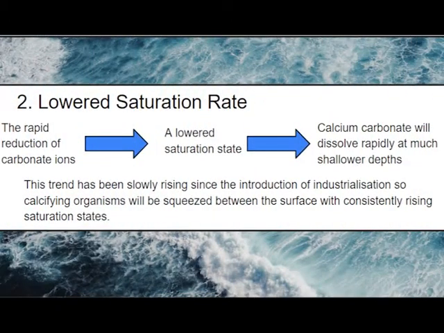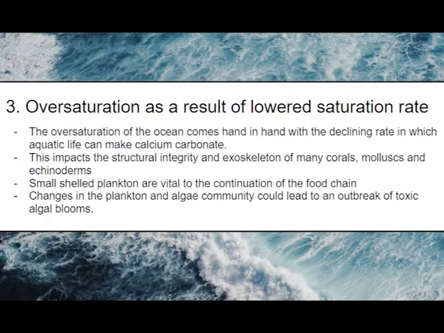The rapid reduction of carbonate ions will lower the saturation state, which causes calcium carbonate to dissolve rapidly at much shallower depths than ever before. This rising trend has occurred due to industrialization. The undersaturation of the ocean links to the declining rate of production of calcium carbonate. This physiologically impacts the structural integrity and exoskeleton of many corals, mollusks, and echinoderms, threatening their life cycle and food webs of the ecosystem. Small shelled plankton, including pteropod mollusks, are vital to the continuation of the food chain.